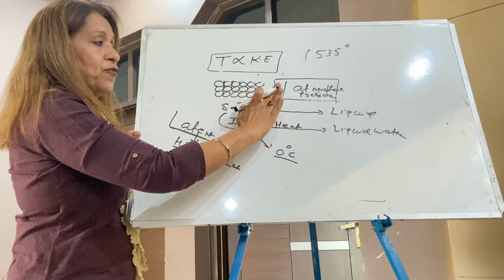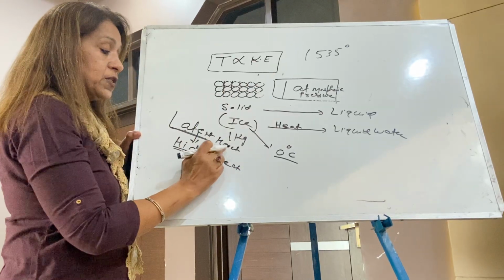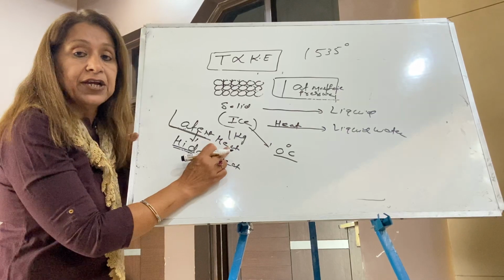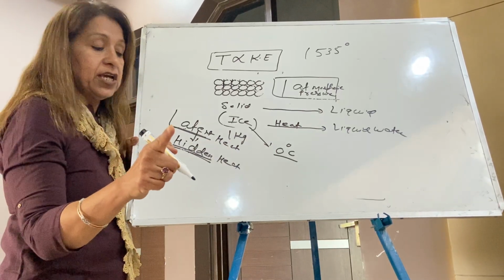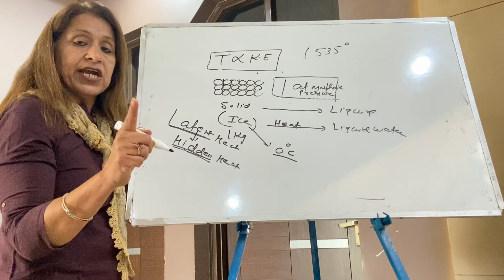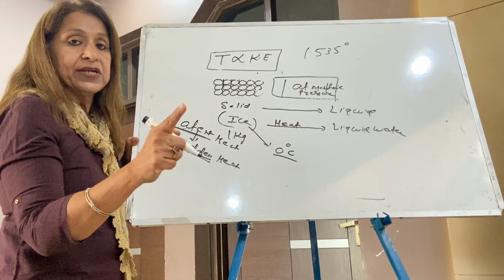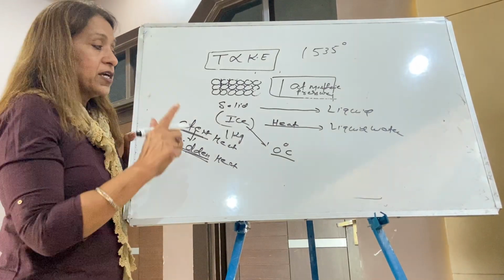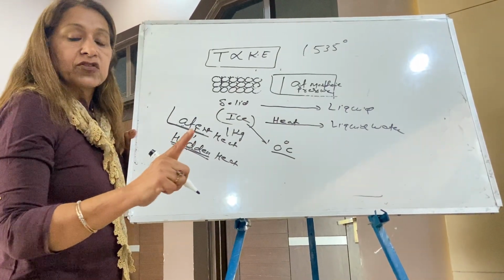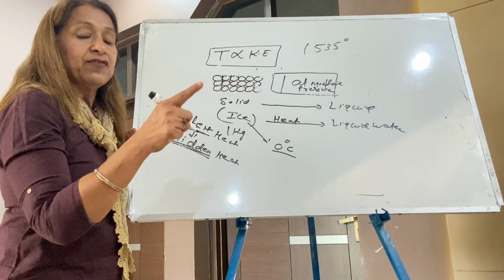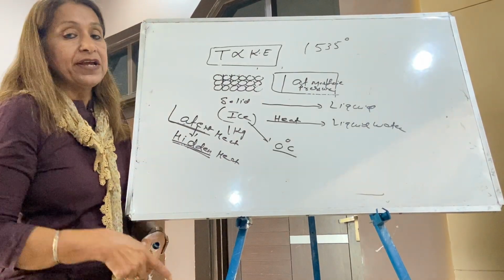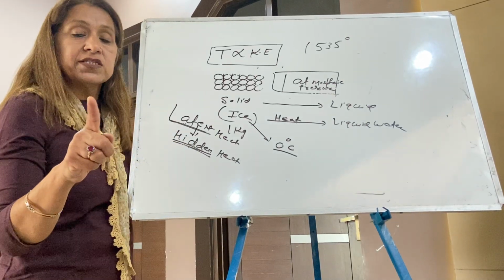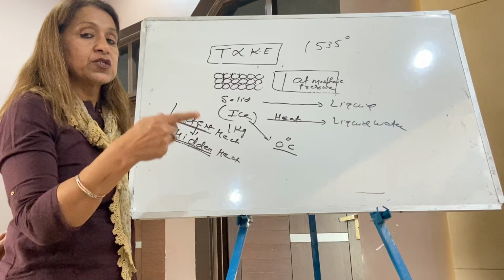And remember, this heat never increases the kinetic energy. Write down, this latent heat never increases the kinetic energy. This is the reason: when there is no change in kinetic energy, there is no change in temperature. Write down one line in a very slow manner. When the solid starts melting, there is no change in temperature, even though the heating is continued. I am repeating this line: when the solid starts melting, there is no increase in temperature, even though the heating is continued.